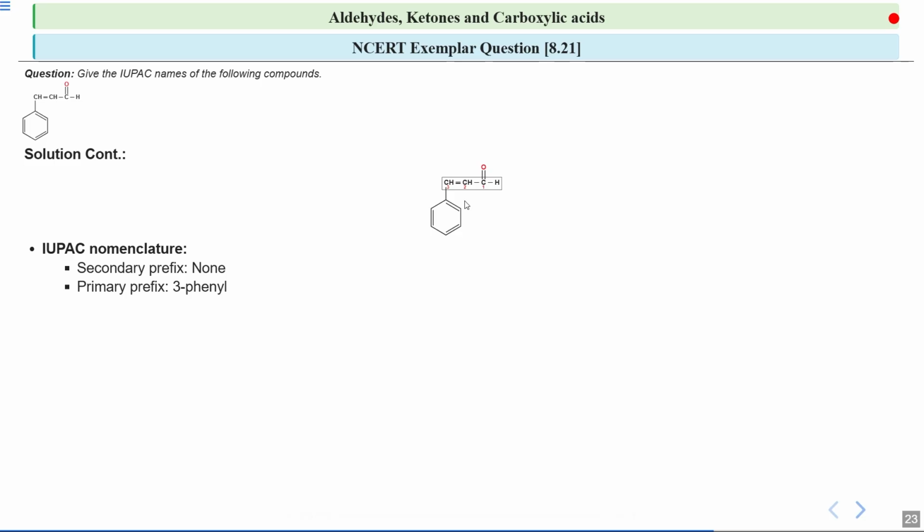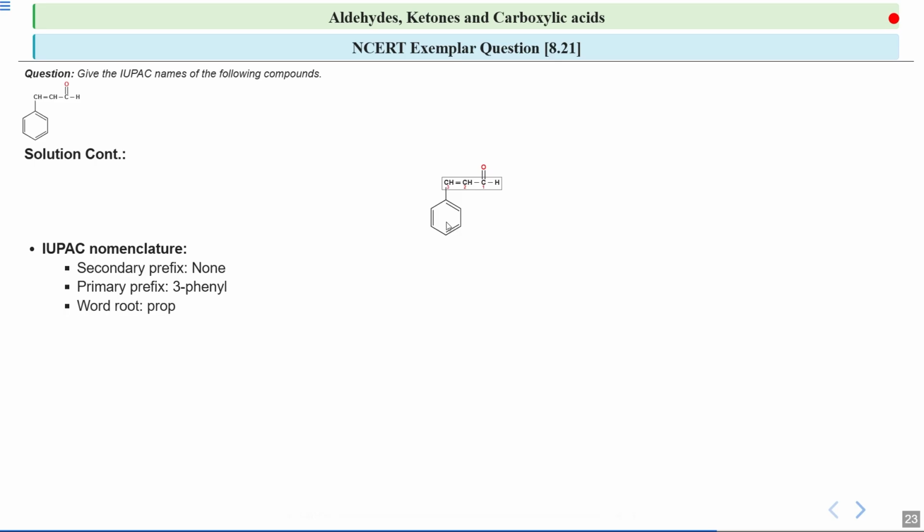Then we talk about the primary prefix. In the primary prefix, we see a phenyl group, which is attached at the third carbon. So the primary prefix is 3-phenyl. The position number tells us where the group is attached to the main chain. So it is telling us that on the third carbon, a phenyl group is attached. So this is the primary prefix.